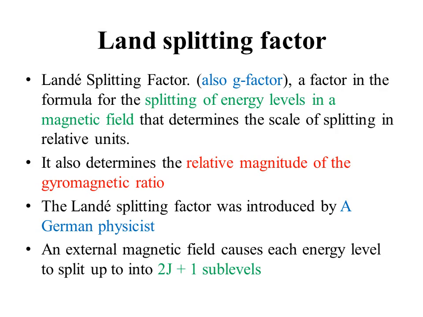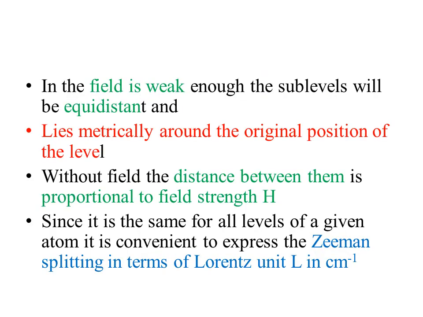An external magnetic field causes each energy level to split up into 2j plus 1 sublevels. I'm not going into detail of 2j plus 1 sublevels because I am expecting that these topics have been studied in our previous lecture in much detail.